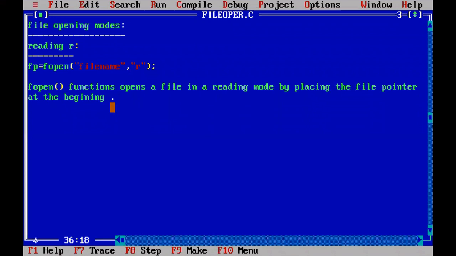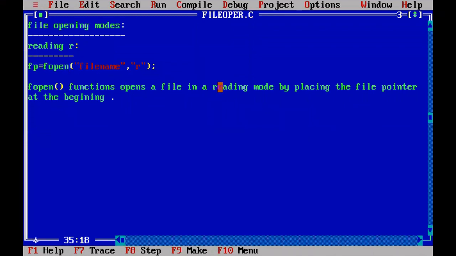For example, this is the file. The file name is operations.c. This file I opened, the same name I wrote here, and I opened that file in reading mode. So the fopen function opened this particular file in reading mode. That means we can read each and every character from this file, and the link to that file is written to fp.